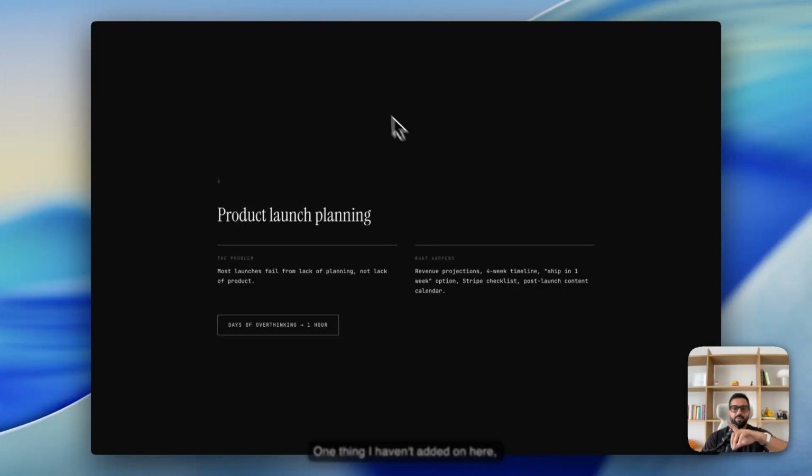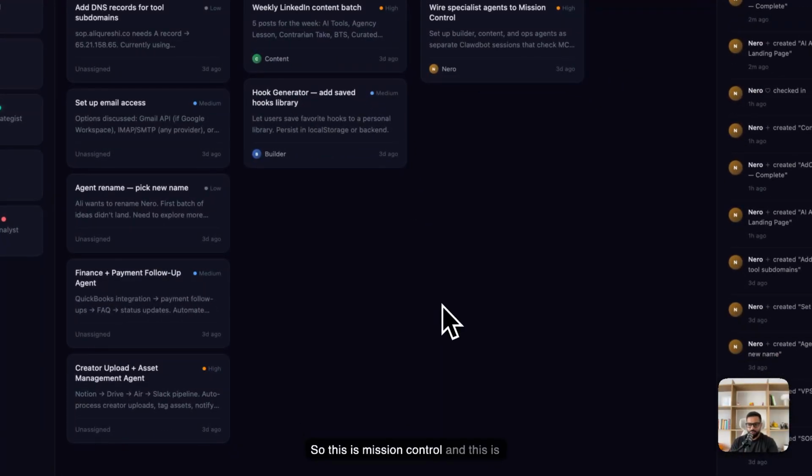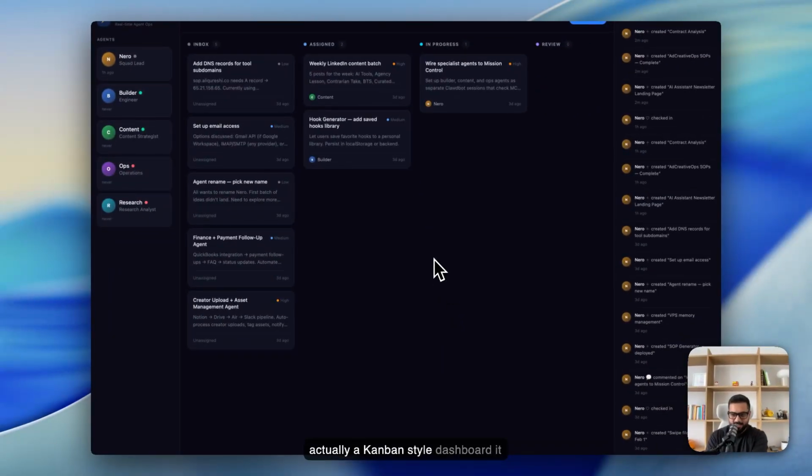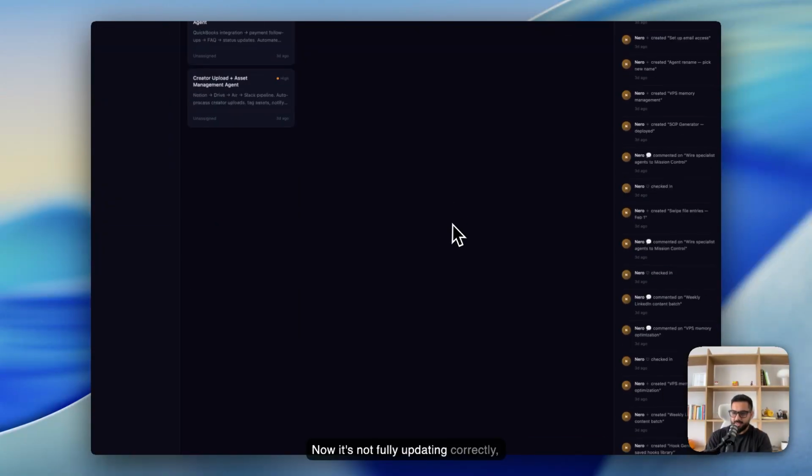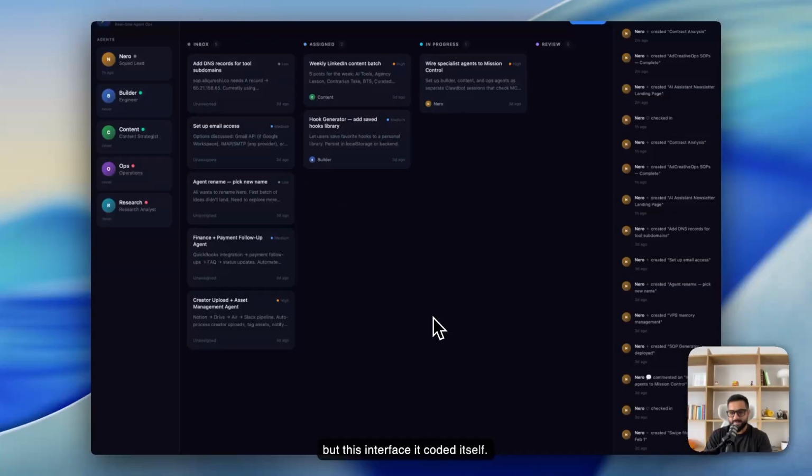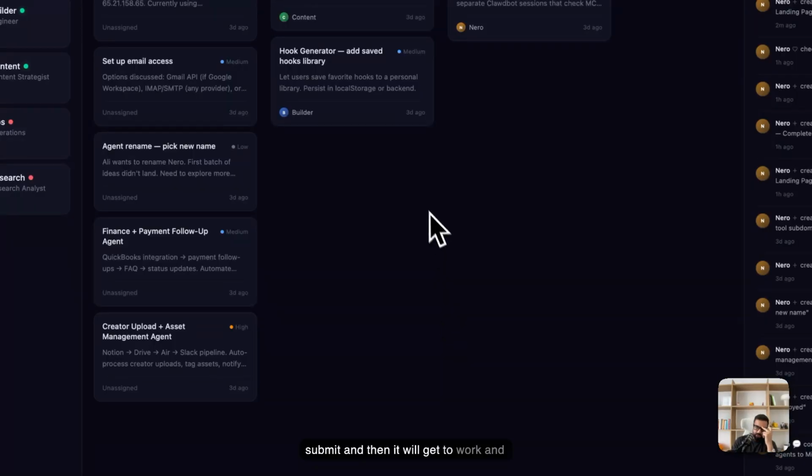One thing I haven't added on here, which I do want to show you guys, is its coding capabilities. So this is mission control, and this is actually a Kanban style dashboard it built for me because I said, I want to see all the projects you're working on. So it built this out. Now it's not fully updating correctly, but this interface, it coded itself. I didn't tell it to. I gave it one reference maybe. And I said, hey, go make this mission control, which showcases all the different projects, log activities and how you're working. So I can see what it's actually doing. I can file a new task in here. I can submit it and then it will get to work on that.